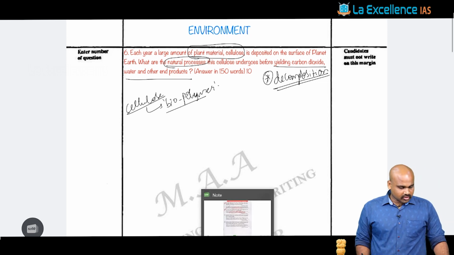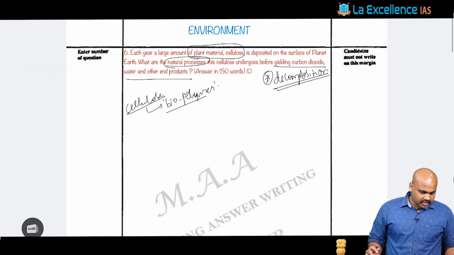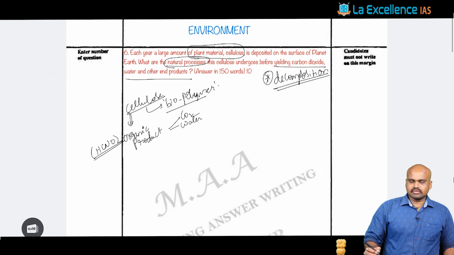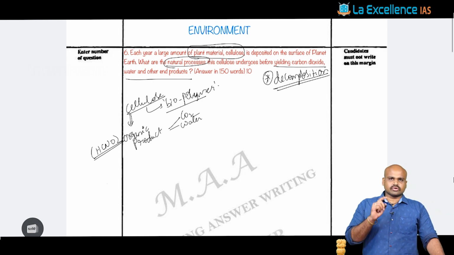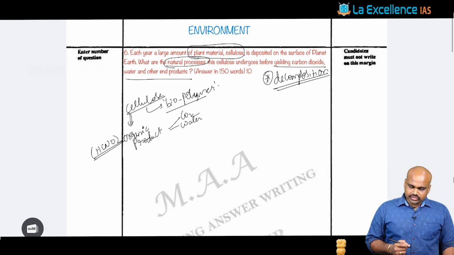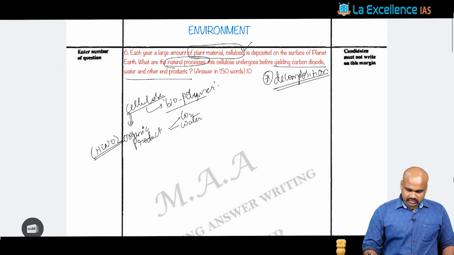Not only is it a biopolymer, it is fundamentally an organic product, and any organic product will certainly have carbon dioxide and water as emissions, for the reason that the composition of an organic product is these four main elements: hydrogen, carbon, nitrogen and oxygen. Once we discuss cellulose as a biopolymer in the introduction, the question is asking about what kind of natural processes it will undergo.